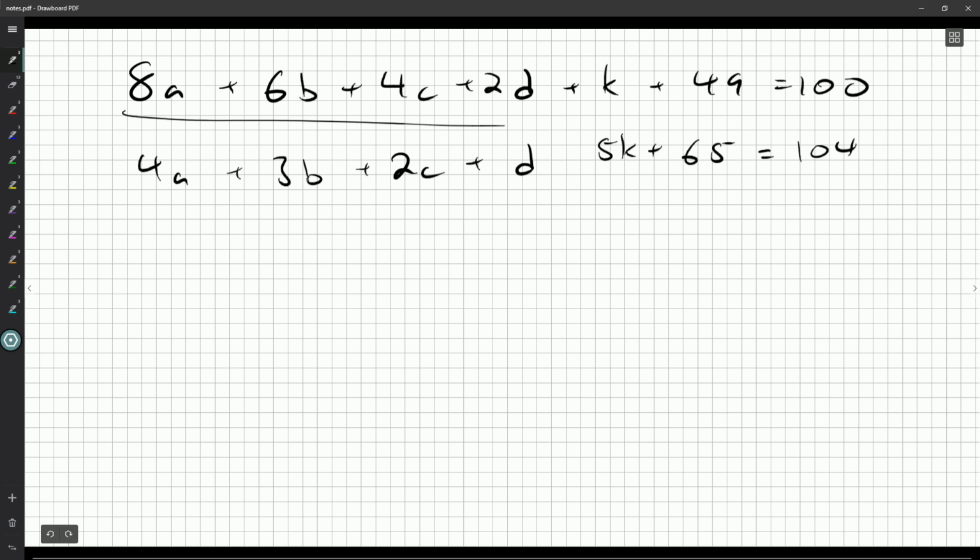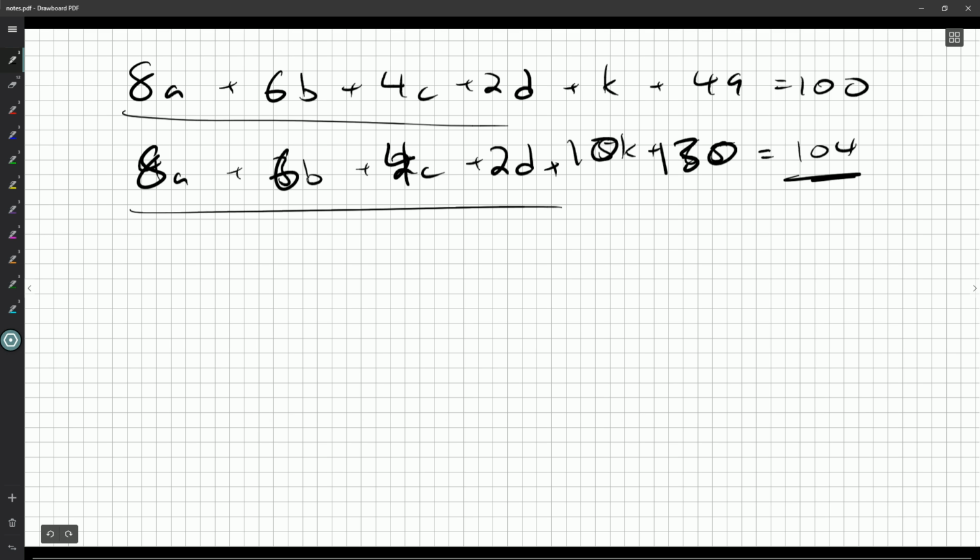Now I notice here these parts are double each other, which is kind of interesting. So if I were to double 104, multiply everything here by 2, I don't actually need to work out individually how many 1s and 2s and such we've got. Double 65 is 130. Now we get 208 over here.